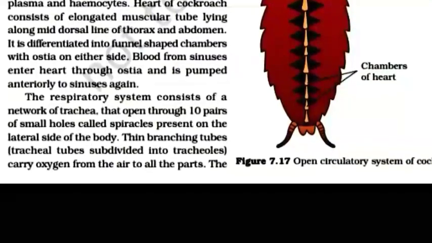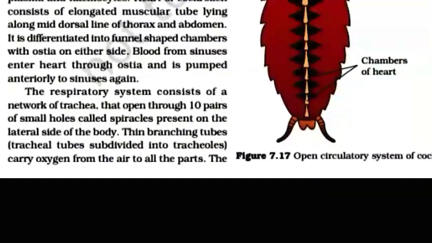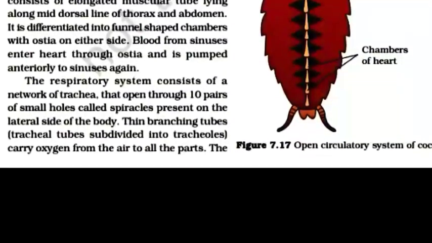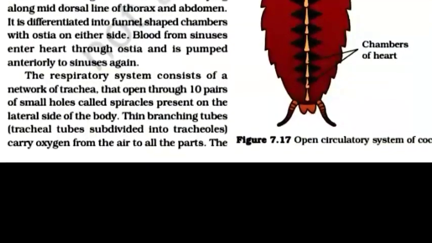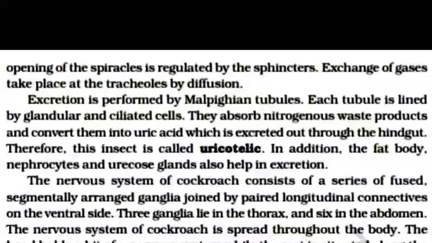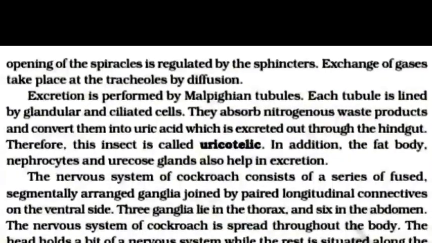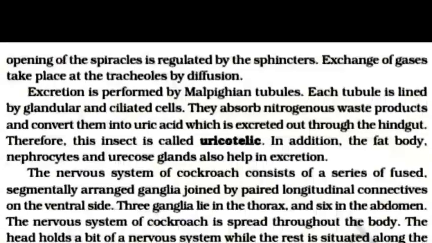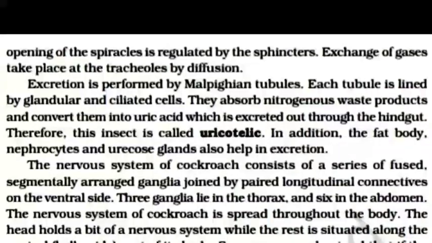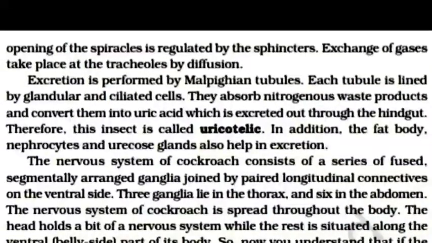Thin branching tubes, the tracheal tubes, subdivided into tracheoles, carry oxygen from the air to all the parts. The opening of the spiracle is regulated by sphincter. Exchange of gases takes place at the tracheoles by diffusion.